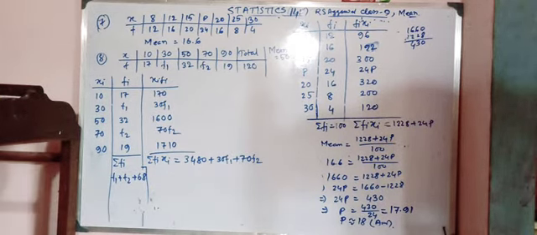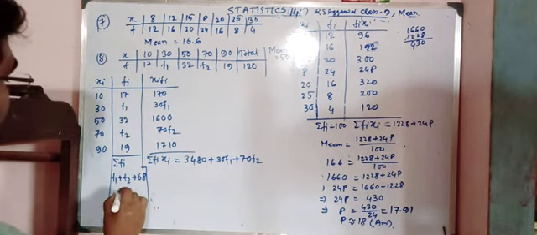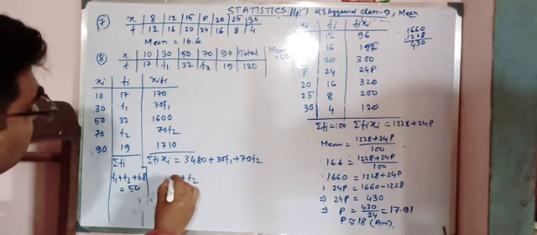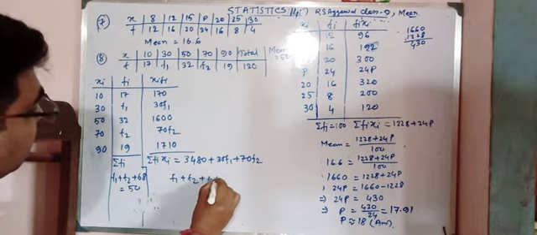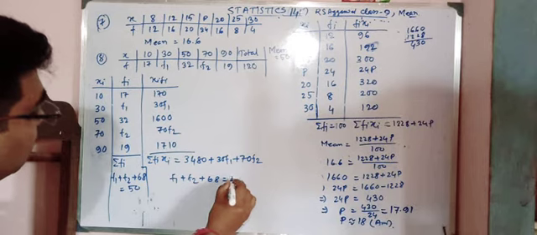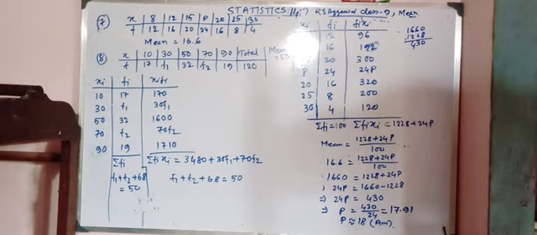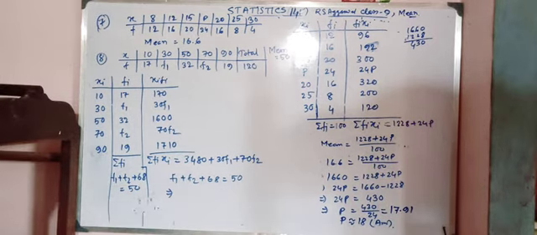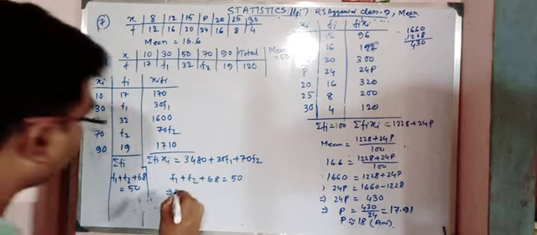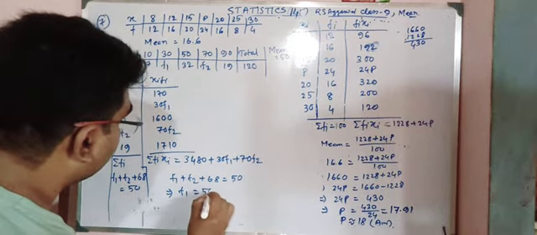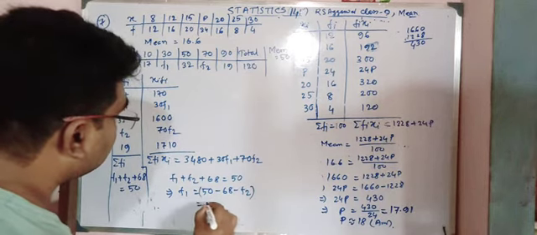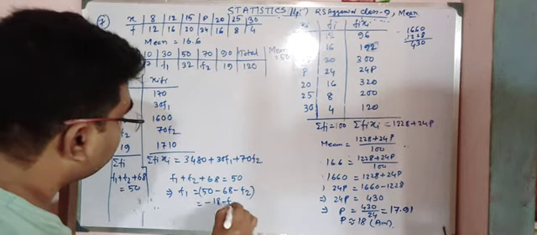Next, this is equal to 50, that is f1 plus f2 plus 68 equals 50. So from here we can find the value of f1 in terms of f2. So f1 should be 50 minus 68 minus f2, that means minus 18 minus f2.